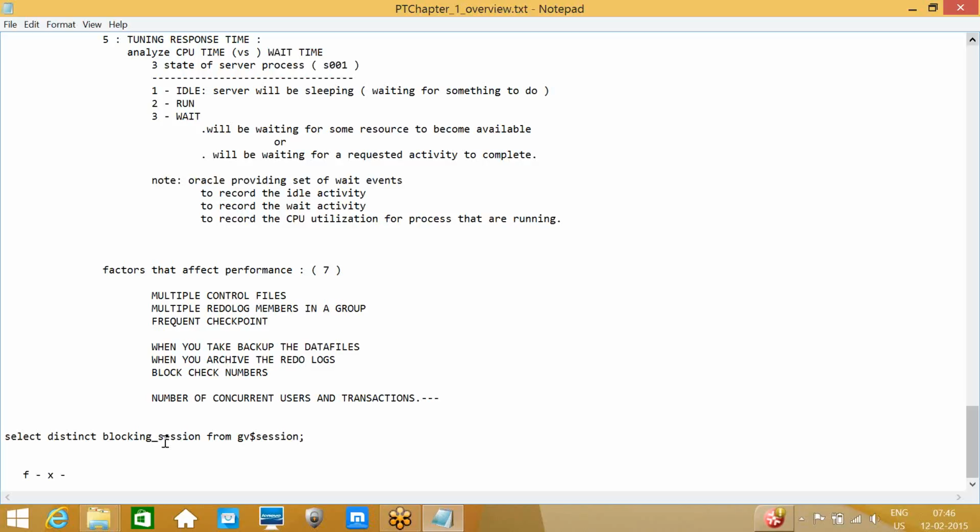Mostly developers will write the code and update the statements, but they will not commit the transactions immediately. So the session will stay like that only, waiting for commit. But the developer in the code is not giving the commit. So at that time it will wait for the commit statement. If some other person files the same query or the same operations, then it will go for locking. Deadlock will occur.